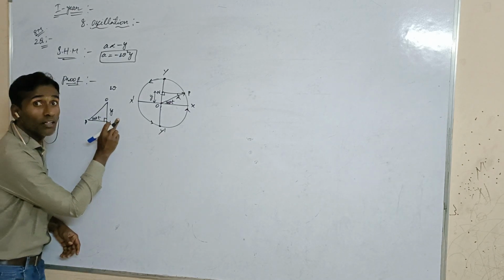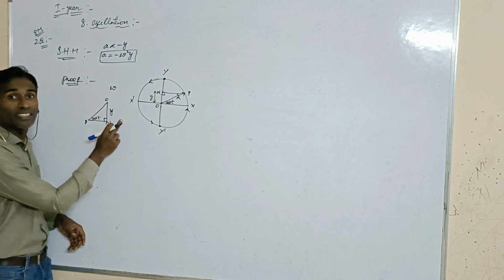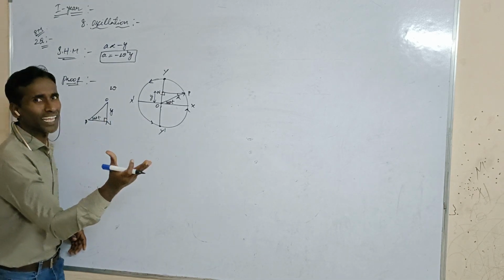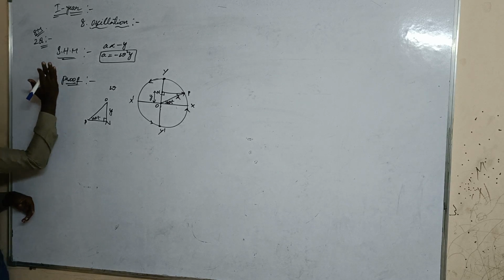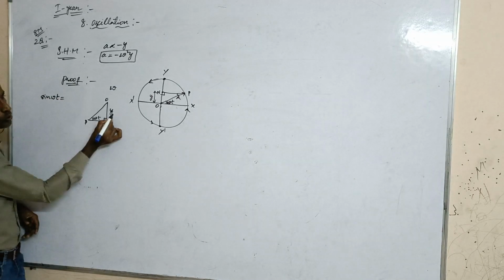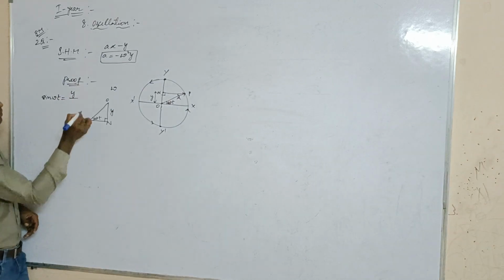The opposite side is given here. Opposite means which angle can be formed? The angle is there, the opposite is there, so we have to take the sine of the angle. So sine omega t is equal to opposite by hypotenuse. Then y by hypotenuse is OP.